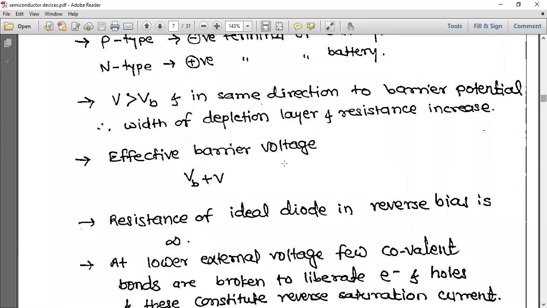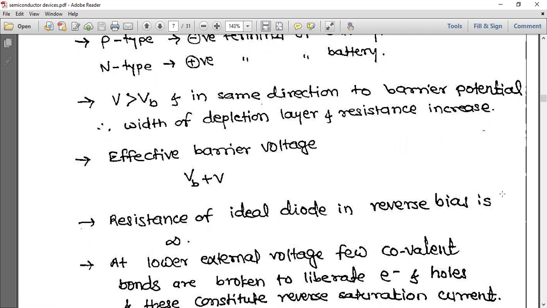And here, if supplied voltage is in the same direction as the barrier potential, the width of the depletion layer and resistance increase. Effective barrier voltage is VB plus V. Resistance of an ideal diode in reverse bias is infinity. Keep it in mind. Already we have discussed this.